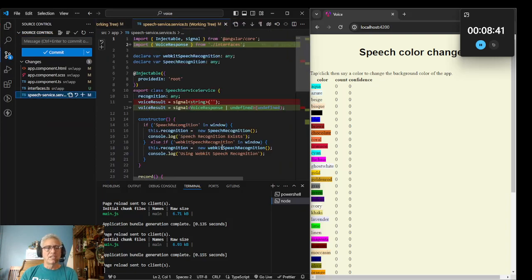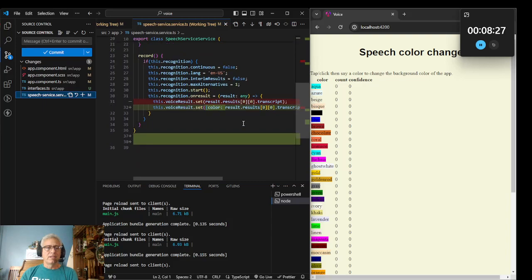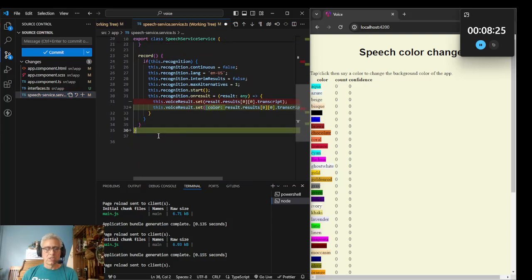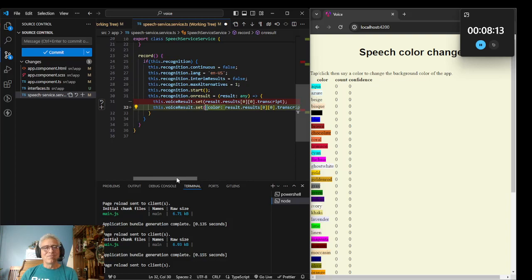So in the service, I import my new interface, and then the result, which used to just be a string, is now a voice response or undefined, and I start with undefined. And then here, instead of just sending the color across, I create a brand new object and send it across. So let's say this was a state. No, it's not a state, but a service attribute.